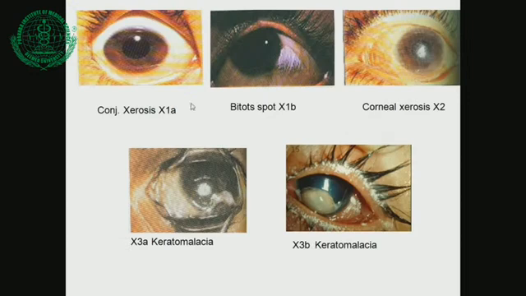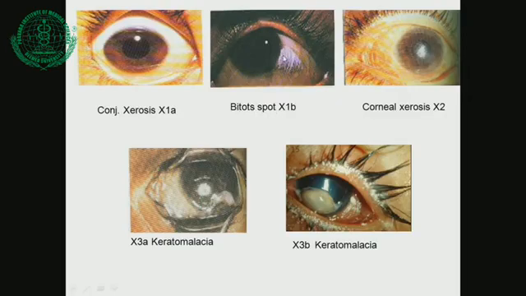Now you can see this picture. Extreme left side, you can see X1A. That is conjunctiva. Only the conjunctiva has become dry. The cornea is still shiny, bright shining cornea. So it is X1A. B for B: remember, Bitot's spot is X1B. I always ask students to remember like this. Bitot's spot is X1B. Why? B is Bitot's spot. B for B.